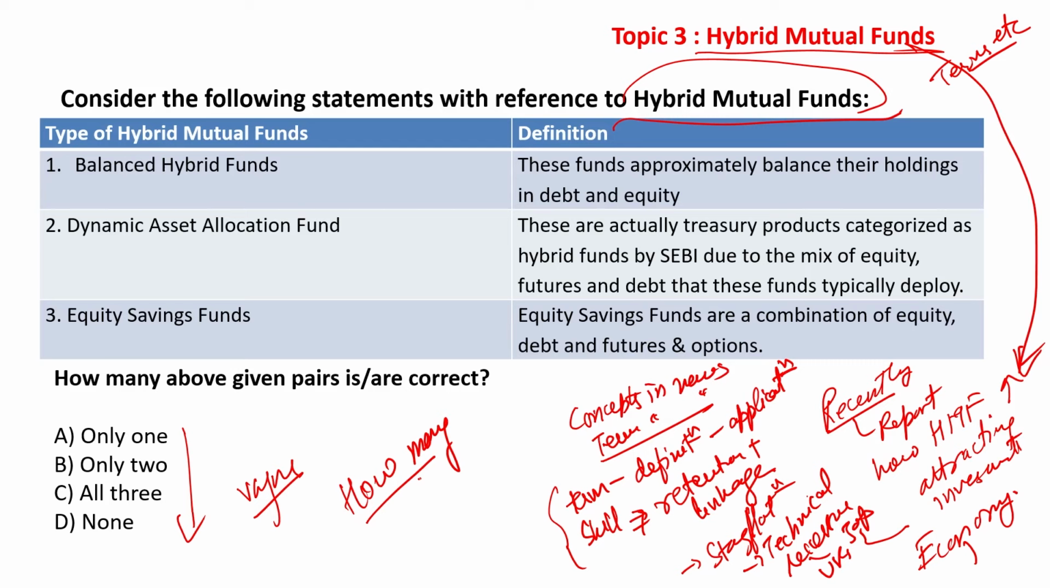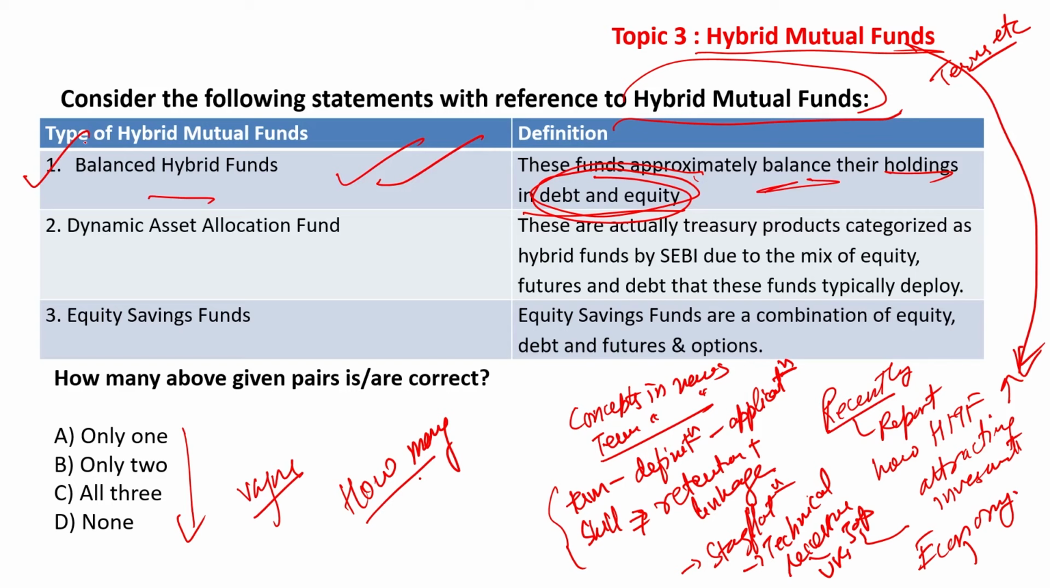So let us look at the first, balanced hybrid funds. These funds approximately balance their holdings in debt and equity. That is the combination, debt and equity, because hybrid, and since they balance, therefore they are called balanced, and hence the first one is correct.